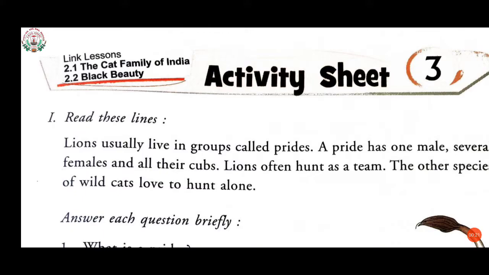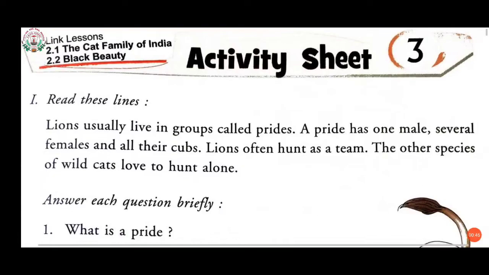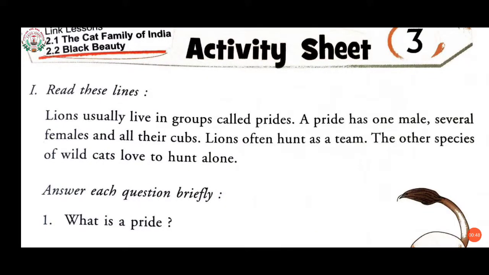Okay, now students, we will begin with activity sheet 3 today, and that activity sheet 3 is based on lesson 2.1, the cat family of India, and lesson 2.2, Black Beauty. First question you can see over here is read these lines. Here one paragraph has been taken from lesson 2.1, the cat family of India. Now I'll start with the reading. Then we have questions where we have to write answers based on this.